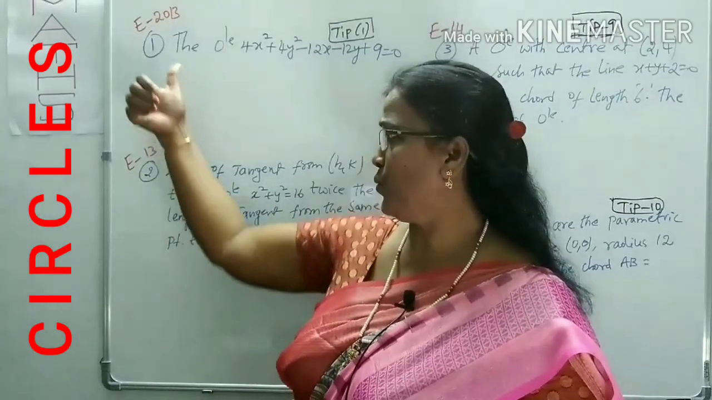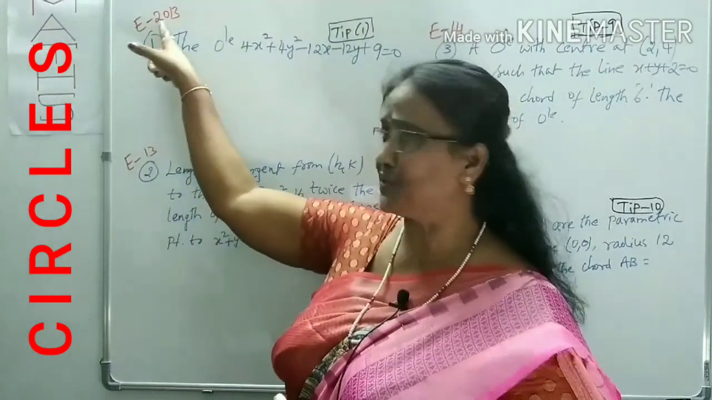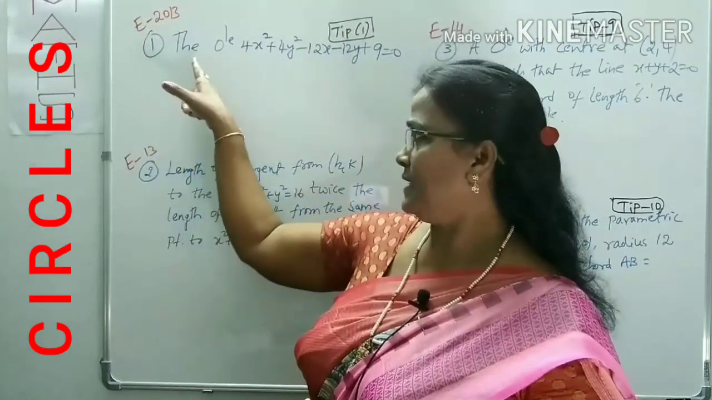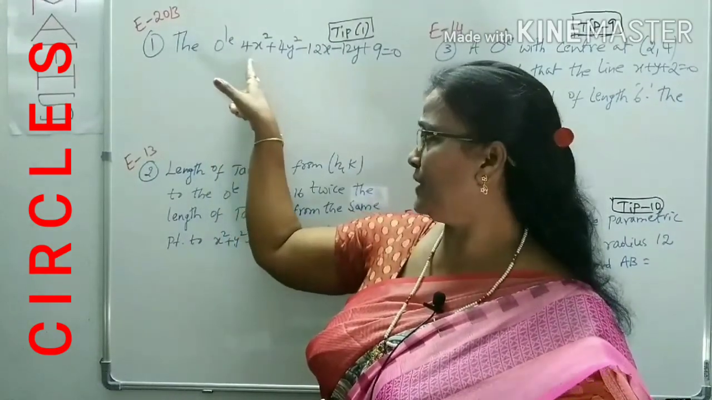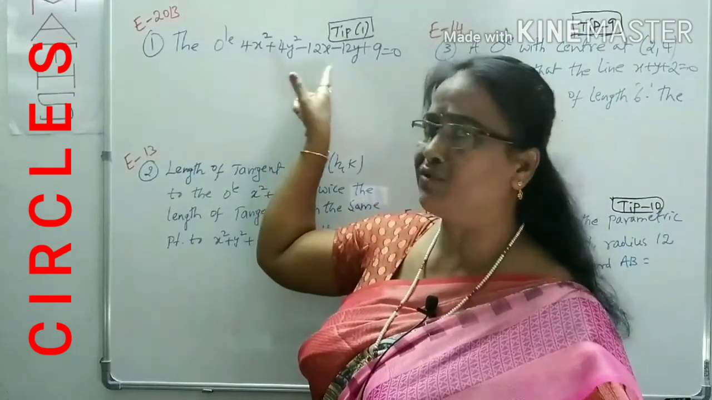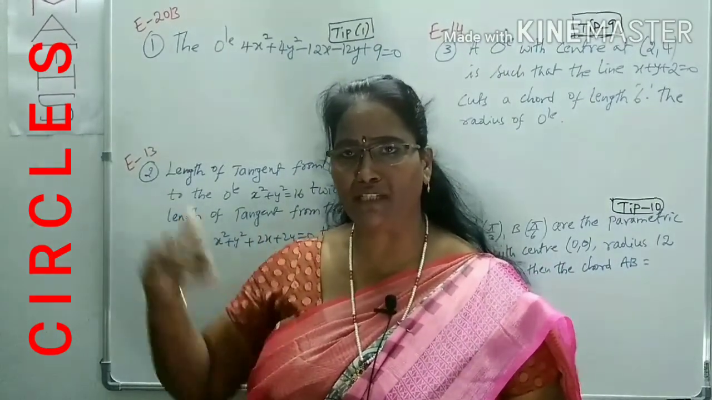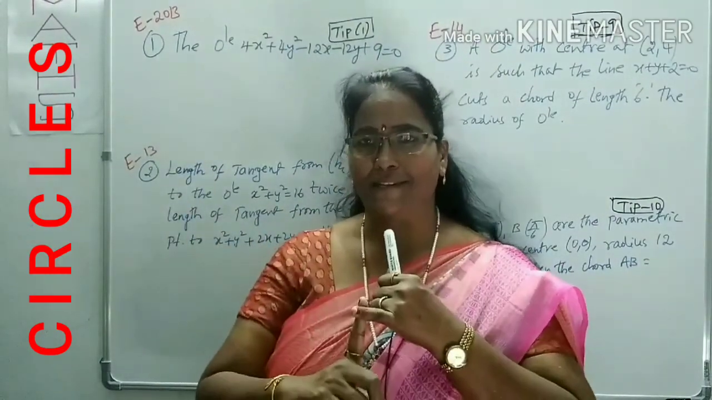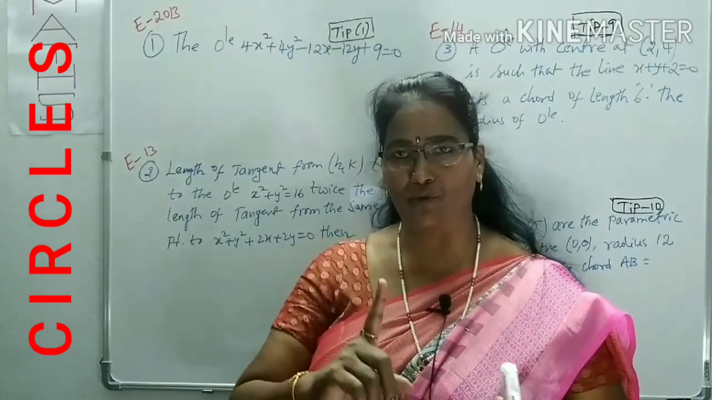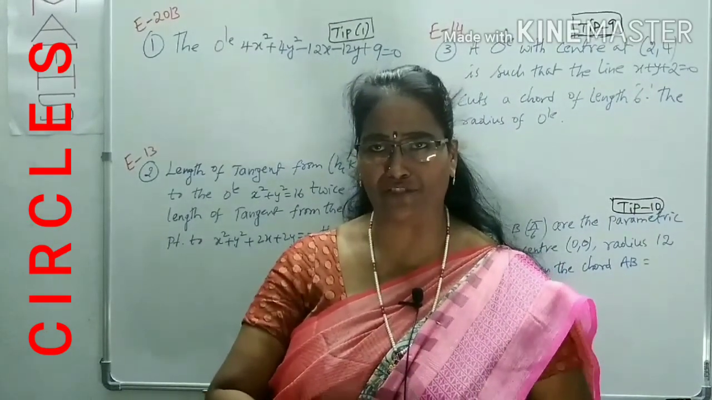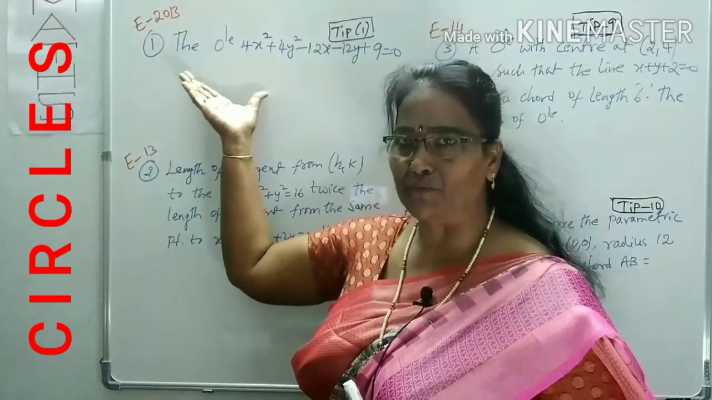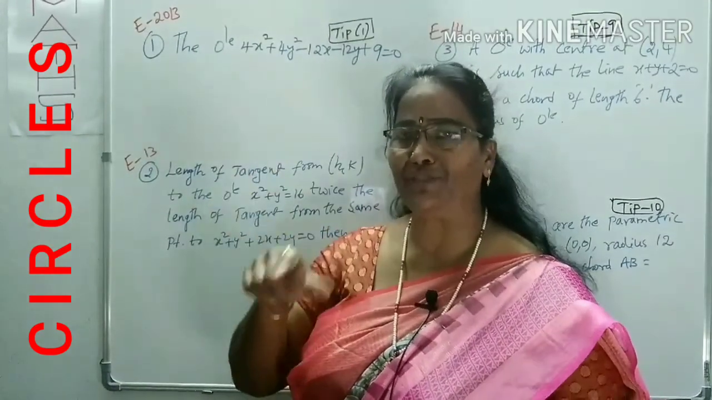Question number 1 is from MSET 2013. Here, given the circle 4x square plus 4y square minus 12x minus 12y plus 9 equals 0, the options are: touches the x-axis, touches the y-axis, touches both the axes, and so on. I didn't give the options here. We just have to observe this circle's position with the axes.